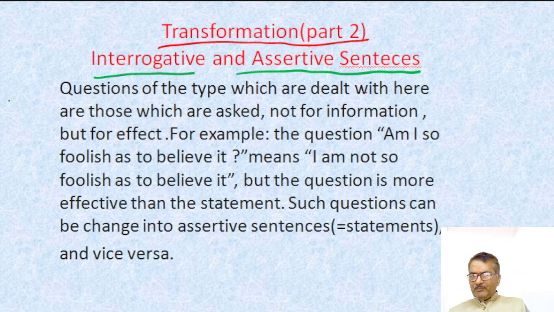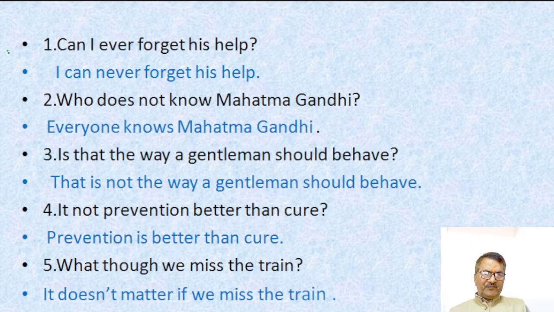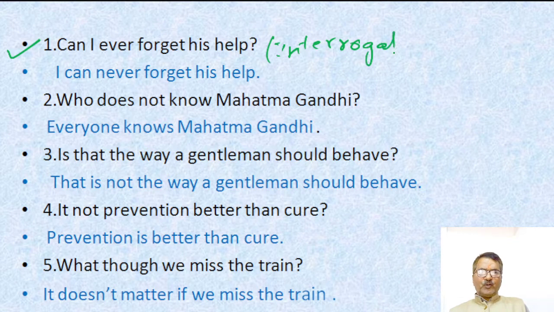Now, first example: "Can I ever forget his help?" My dear students, this sentence is interrogative. We have to change it into assertive. This interrogative sentence is in the affirmative, positive.